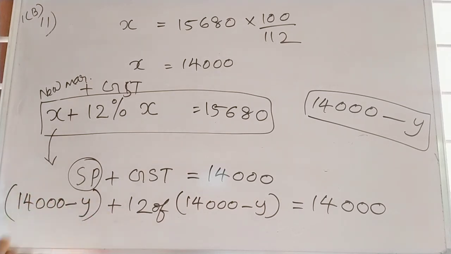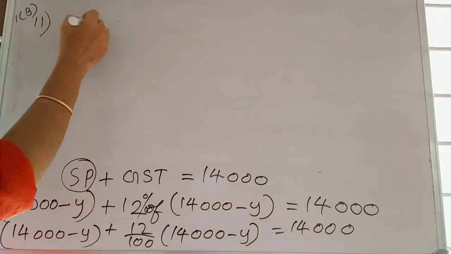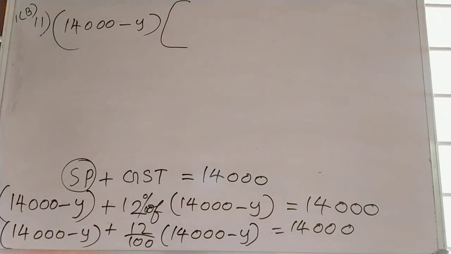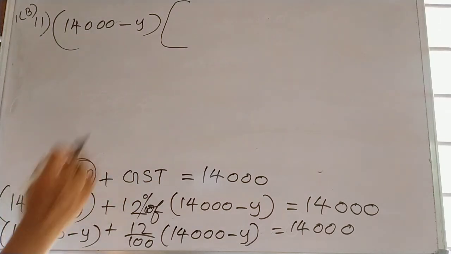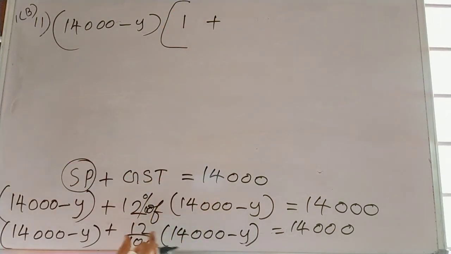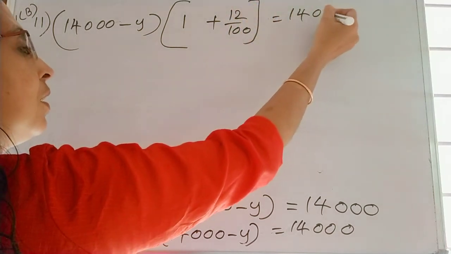So we can write 14,000 minus Y plus 12 by 100 into 14,000 minus Y is equal to 14,000. From these two, 14,000 minus Y is common. So we take 14,000 minus Y, remaining only 1 plus 12 by 100 is equal to 14,000.